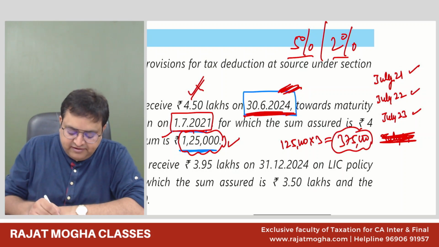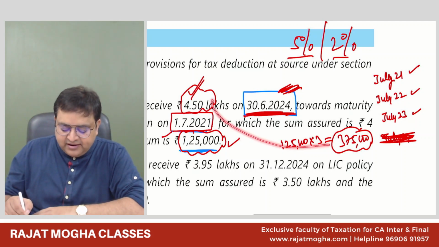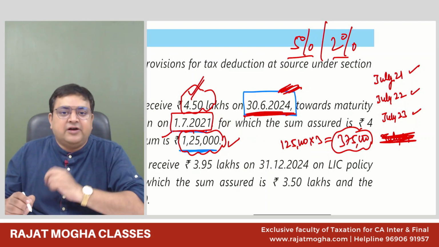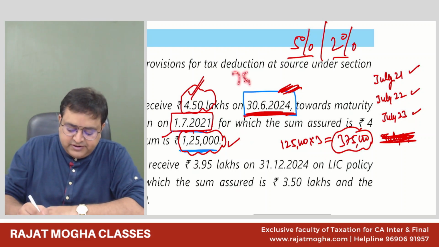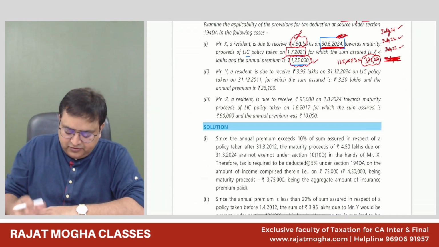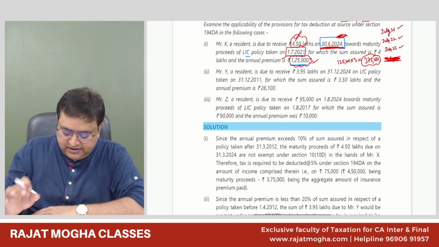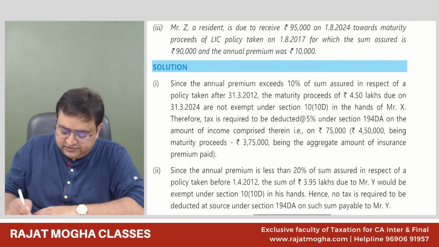How much are you receiving? 4.5 lakh. How much have you paid? 3.75 lakh. So how much is your income? 75,000. On 75,000, the rate is 5%. This is your TDS. Have you understood this? So I'm not writing it. You can see in the solution itself that this is the amount of TDS. 75,000 you will deduct at a rate of 5%.